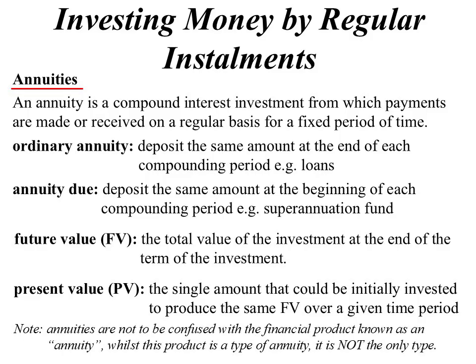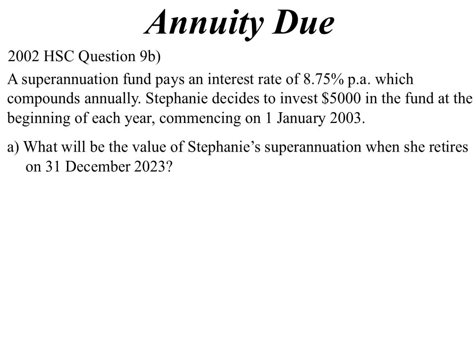And the thing about annuities, don't be confused. There is a financial product called an annuity. And it is a type of annuity, but it's not the only type of annuity. There's these two different types of annuities. So let's look at the annuity due. There's any superannuation funds, things like that. Question on a superannuation fund.